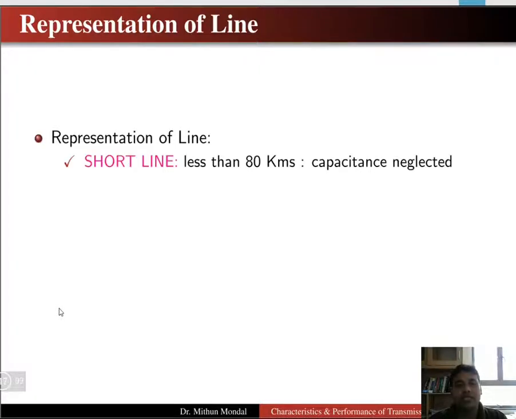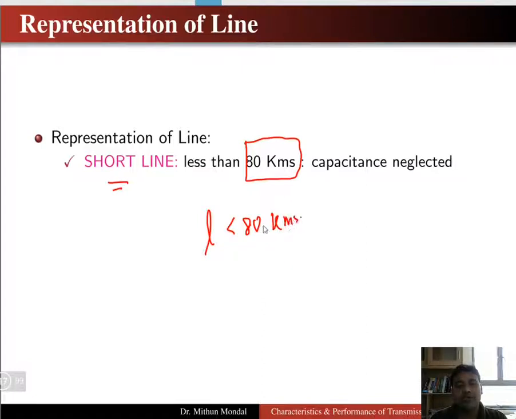So the representation of the transmission line generally are represented in the form of short transmission line when the distance is less than 80 kilometers. So when the length of the transmission line is less than 80 kilometers, then that type of line is said to be the short transmission line. Here we can neglect the capacitance effect. So we know that in the parameters resistance, inductance, capacitance, we can neglect the effect of capacitance. So this goes in the shunt parameter and this goes in the series parameter.